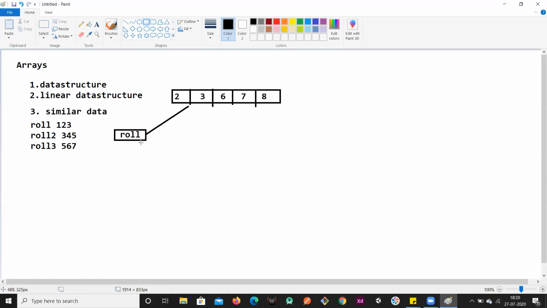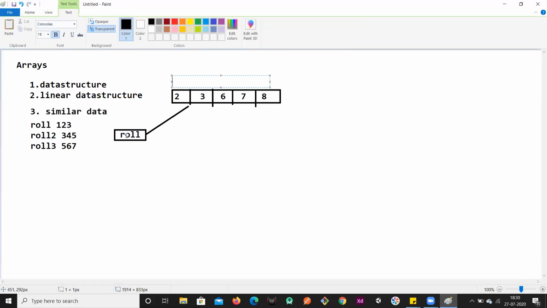So this roll number is a single variable pointing to these values. But how can I identify each individual value? So here comes the issue. Whenever we store a value, each value is identified with its index. Every element has a position in the array. So in this roll number array, what is the position of this two?